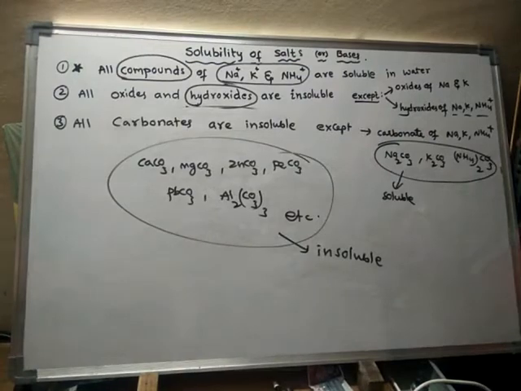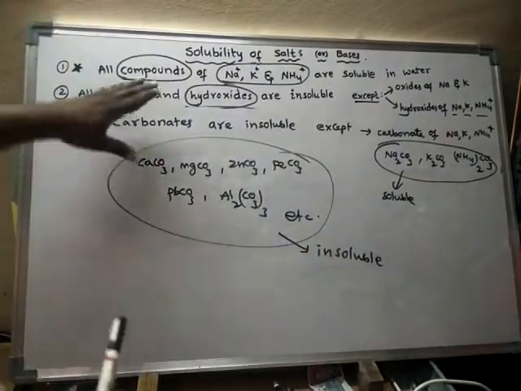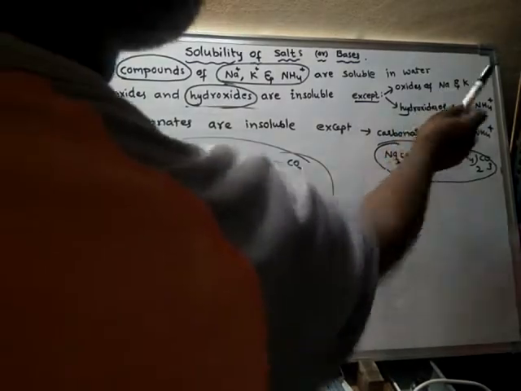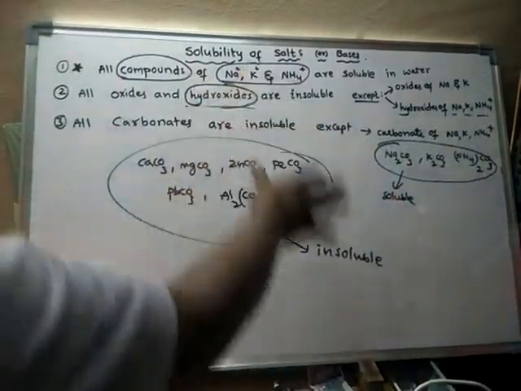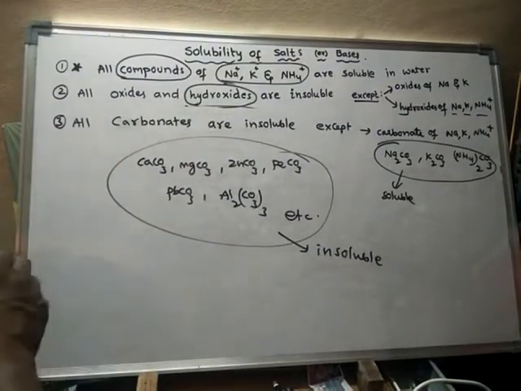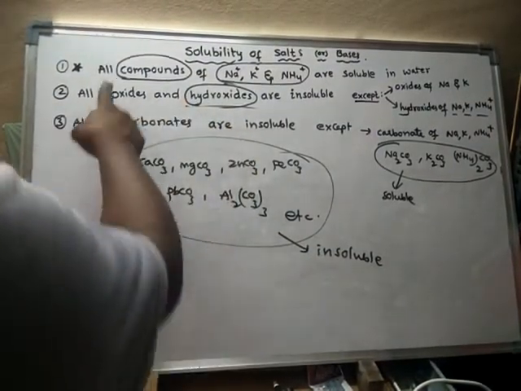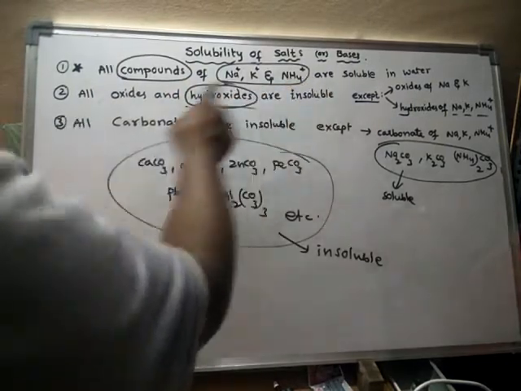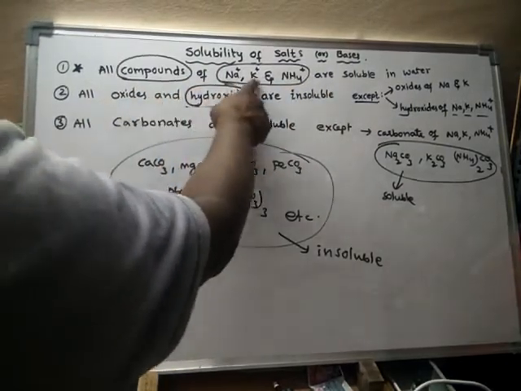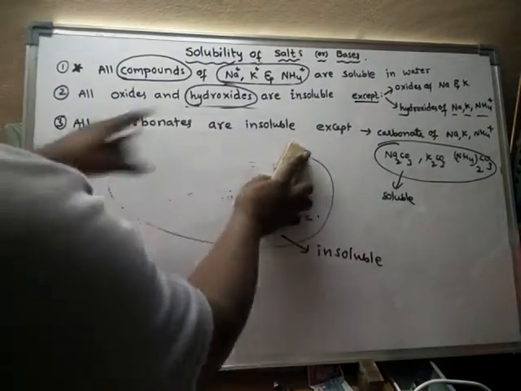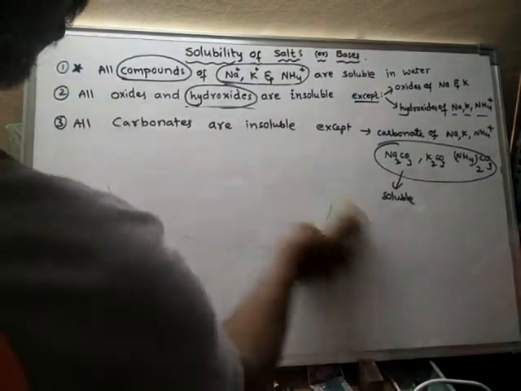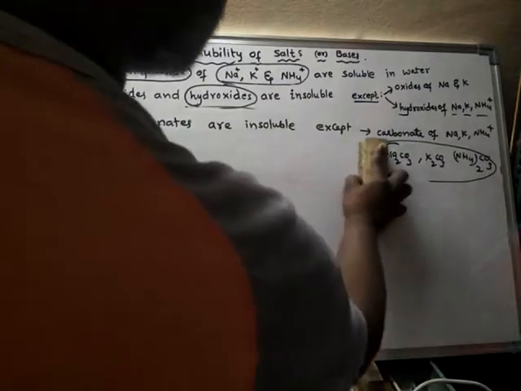Remember that. In all the cases you will find sodium, potassium and ammonium, because at the beginning it is mentioned that all compounds of sodium, potassium and ammonium are soluble in water. Hence these three will stand as exceptions in all the other cases.